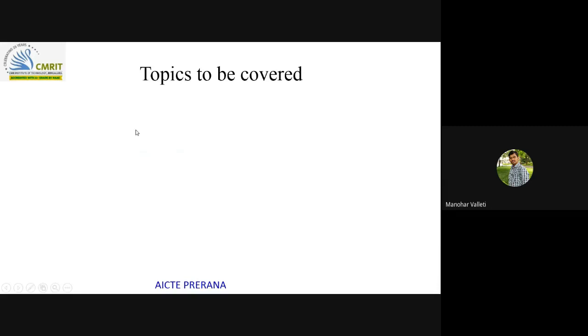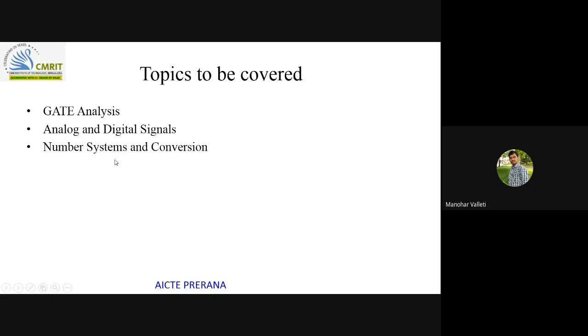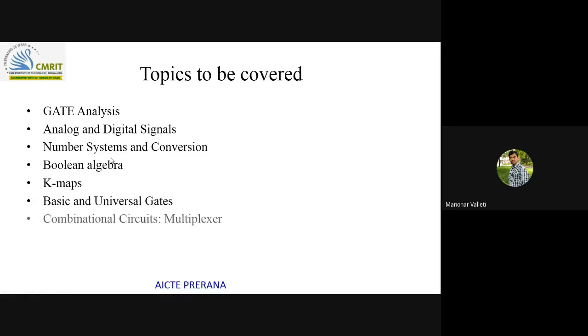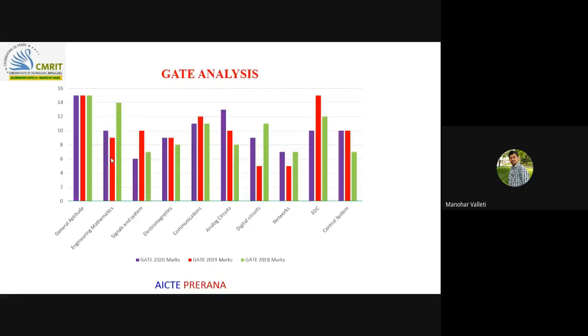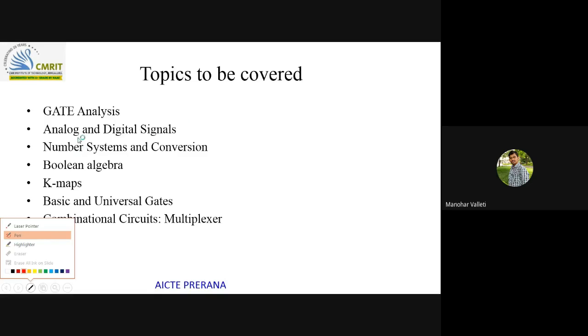So the topics to be covered today are GATE analysis first, analog and digital circuits, numbering systems and conversions, Boolean algebra, K-maps, basic and universal gates, combinational circuits and multiplexer. In number systems, we will cover the different number systems and conversions, and one's complement and two's complement, which is very important in the view of GATE.